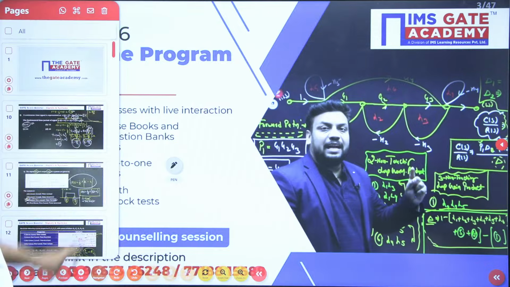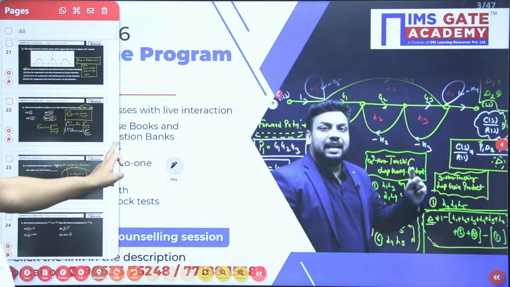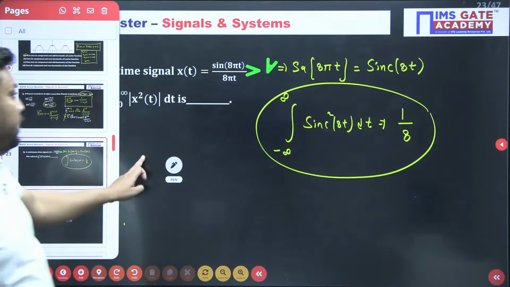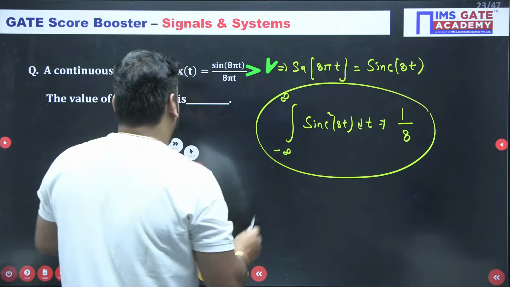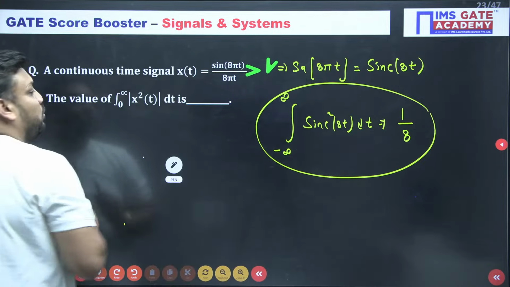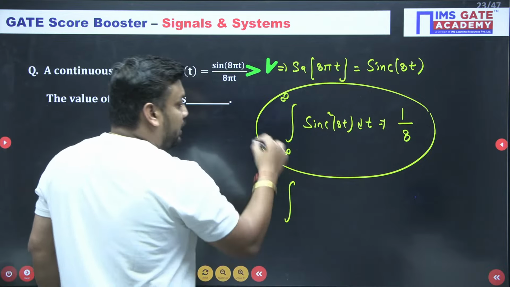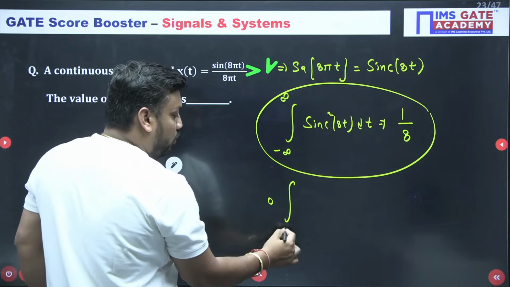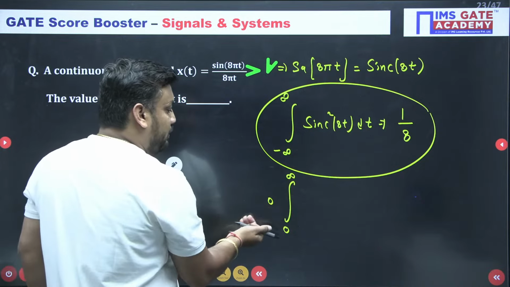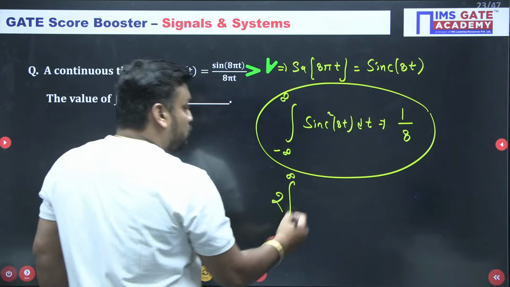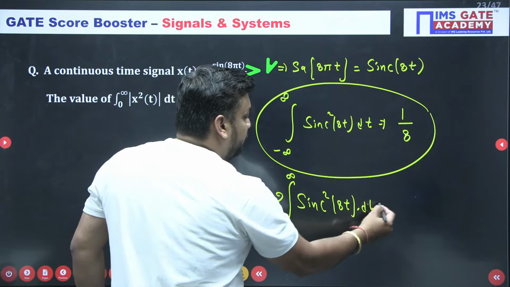Shabash. Now coming back, I am very happy that many students already replied the correct answer. We have a trap here, but my students already replied correctly. This is equivalent to 1 by 8. But I am not asking this, I am asking from 0 to infinity. And do you know the sinc function is an even function? So you can also write it like this. For an even function, we can split the limit from 0 to infinity: we take the positive half only and multiply with 2. So twice the integral of sinc square 8t dt is equal to 1 by 8.